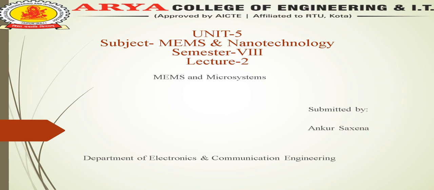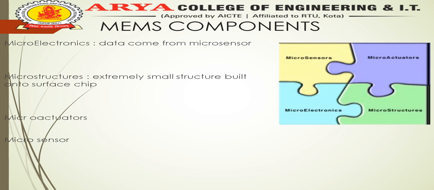In the beginning, we start with the components of MEMS. The figure shows four components: microsensors, microactuators, microelectronics, and microstructures. These four components interact with each other. Microactuators interact with microsensors, microsensors interact with microelectronics, and microelectronics interact with microstructures. Similarly, microstructures are also interconnected with each other. So whenever we design or discuss any components, most of the components interact with each other.